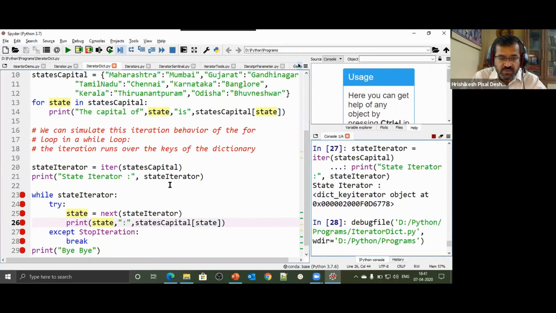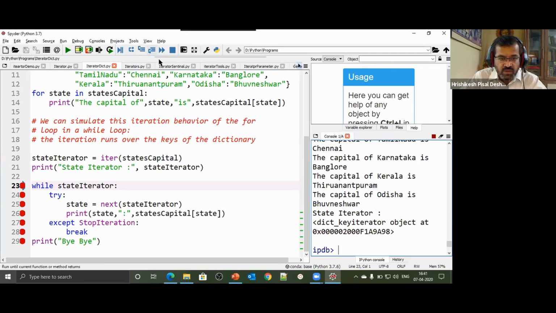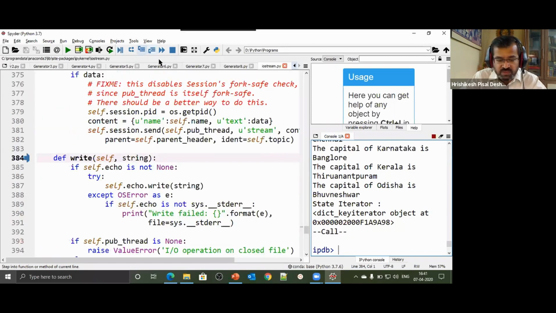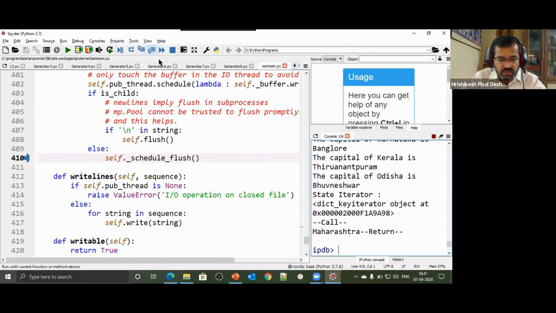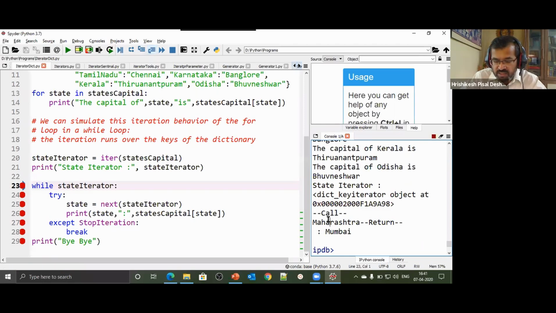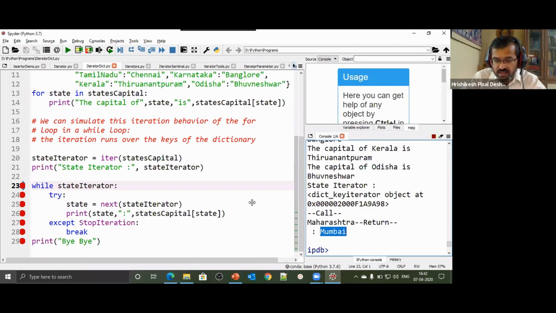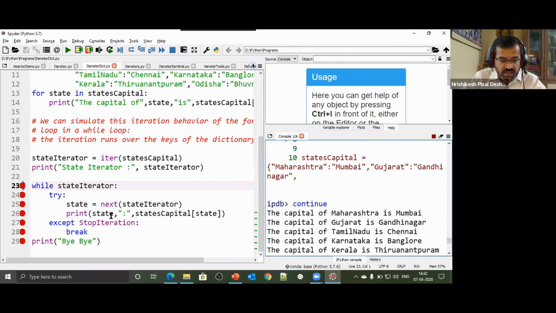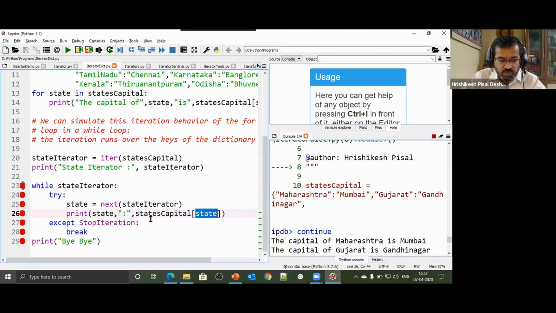So let's start executing this particular code. While state iterator, we are here now, and we'll execute one instruction after another. Okay, here we go. So we say while and we call next, and in the next element we get some state and we print the value. What has it printed? Maharashtra, that's the value of state, and Mumbai, that's the value. That means the state is Maharashtra, and the state capital of Maharashtra is Mumbai. That is what has actually got printed. Okay, next we again go inside. We say state is equal to next of state iterator.